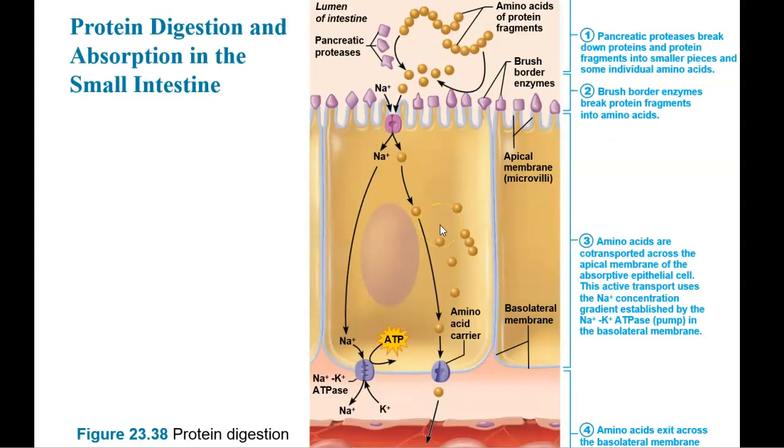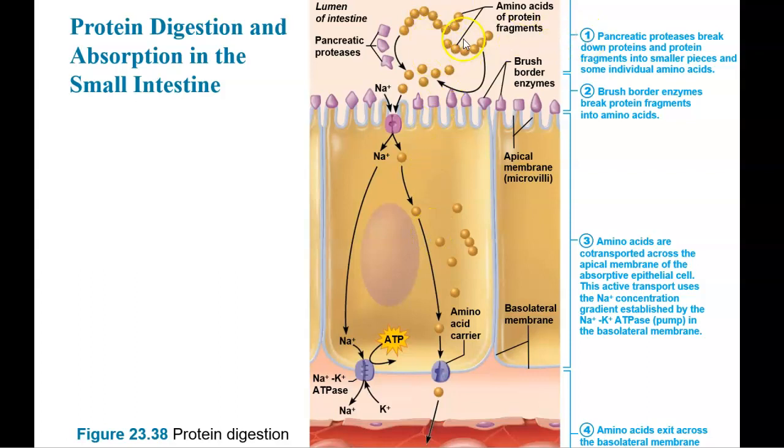Protein digestion and absorption in the small intestine is very similar to the digestion of carbohydrates, because you start here in the lumen of the intestine, and that's where these long chains of amino acids, so these large polypeptides, need to be broken down to smaller polypeptides. And eventually they're going to be broken down into amino acids. Okay.